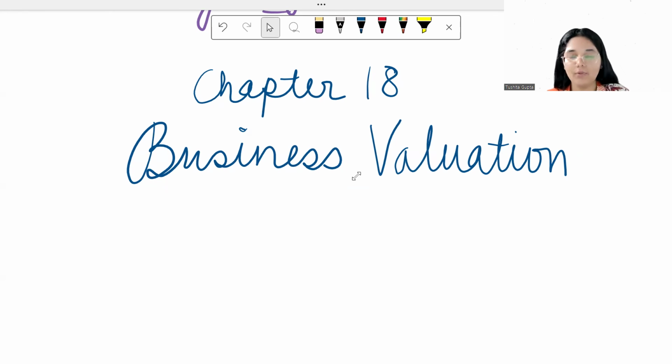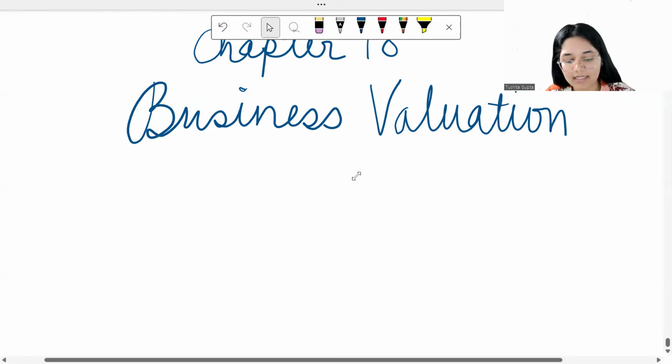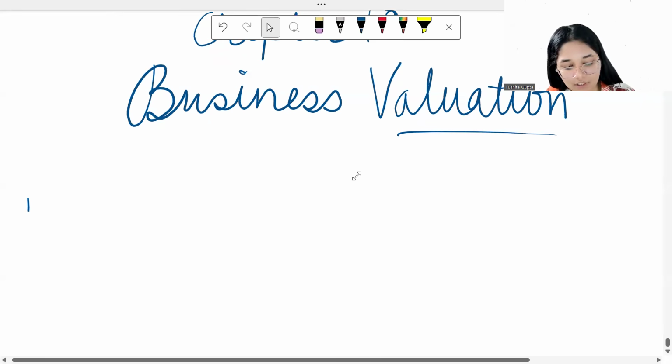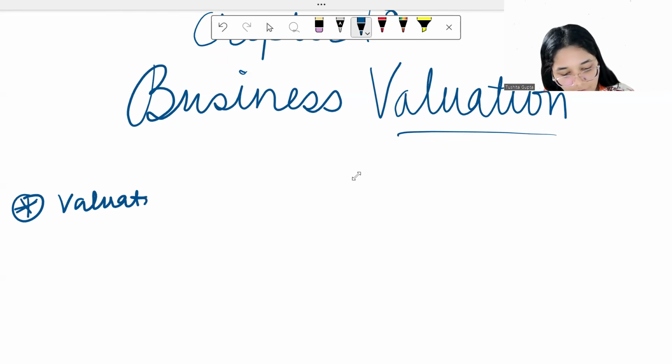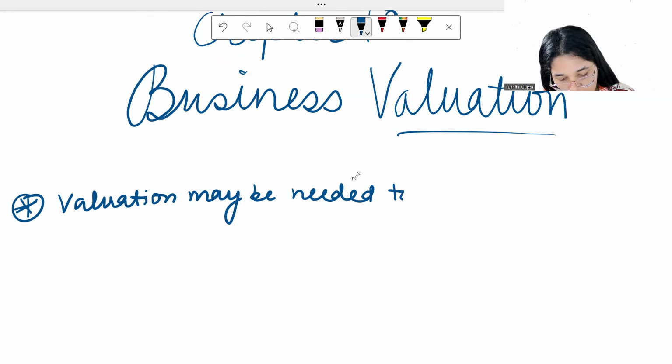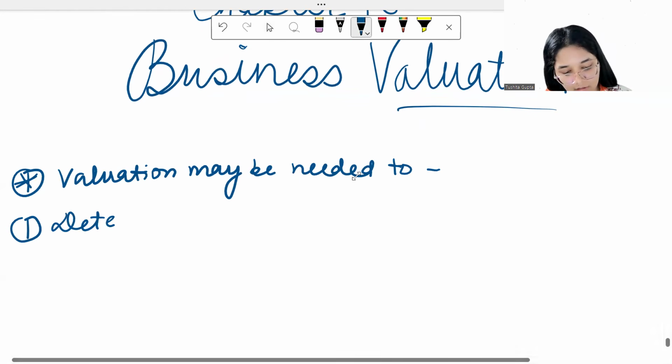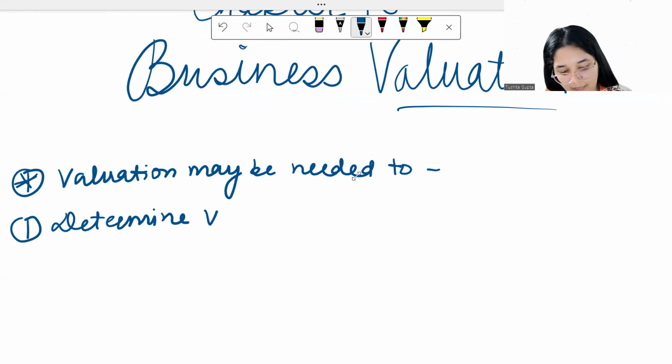So the first thing that we learn in the business valuation chapter is, like the name suggests, valuation. So why do we really need valuation? Valuation may be needed for several things. Now, what are the things you would need a valuation for? Number one, if you want to determine how valuable is a private company, to determine the value of a private company.